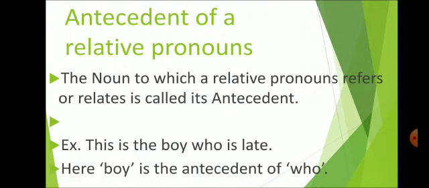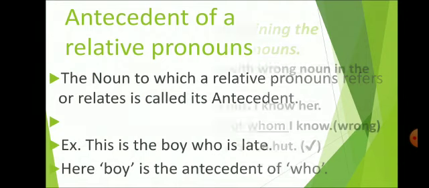Now in this example you can also see that the noun boy is used with who itself. If you place who somewhere else, it will change the meaning of the whole sentence. Let us have a look.